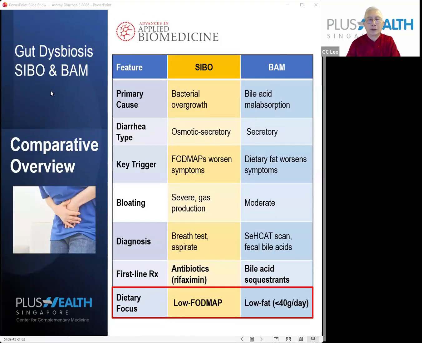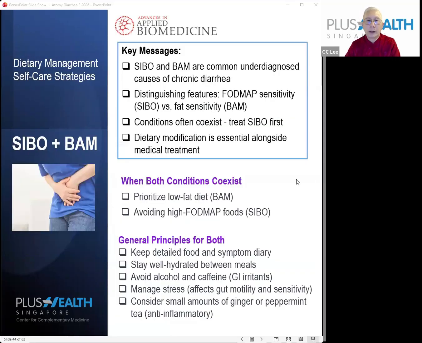All right, now let's do a summary of these two, because they have overlap. For bacterial overgrowth, the dietary focus is low FODMAP. But if you are suffering from bile acid malabsorption, the dietary focus is low fat. So there is a very different strategy altogether. Remember, if your diarrhea is due to bacterial overgrowth, then you choose low fermentation food. But if it is due to the bile acid reabsorption problem, then you should cut down your fat intake. Okay, now the problem is that both conditions can coexist.